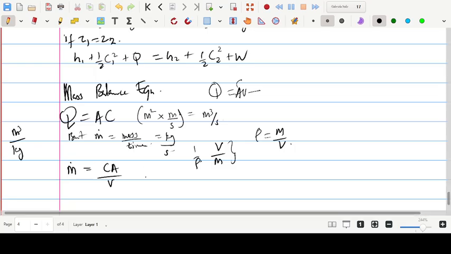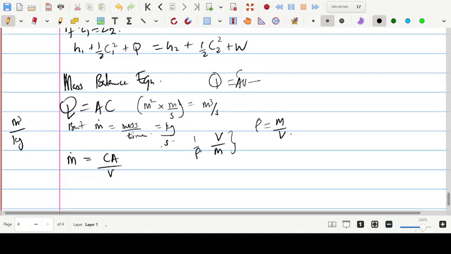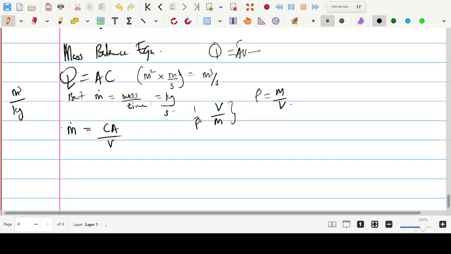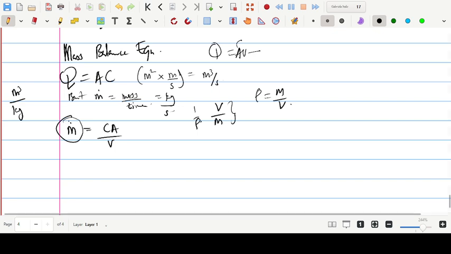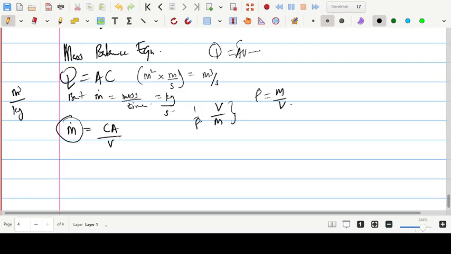Is that taken? So if we go by SI units, what I'm saying is this. We want to look at the unit of mass flow rate. Mass flow rate is kilogram per second. So does it align with this? Now this one is meter cube per second, which is your CA. That's the unit. You understand now? So it is divided by V.